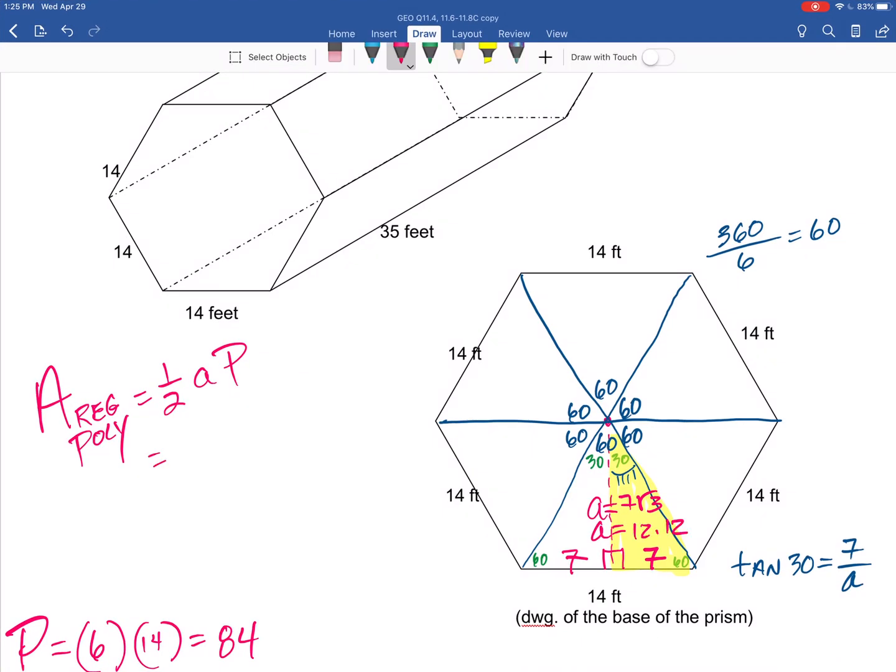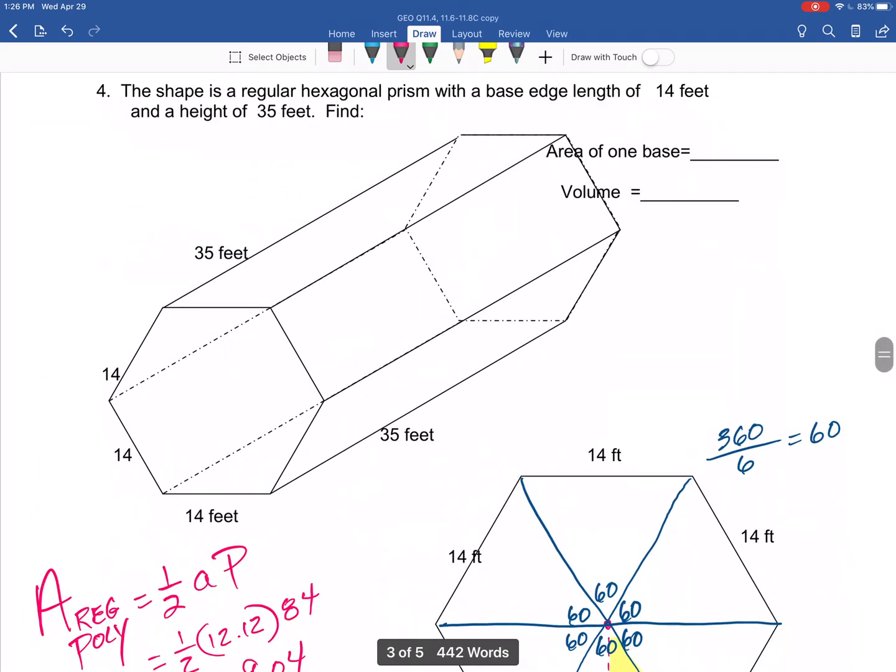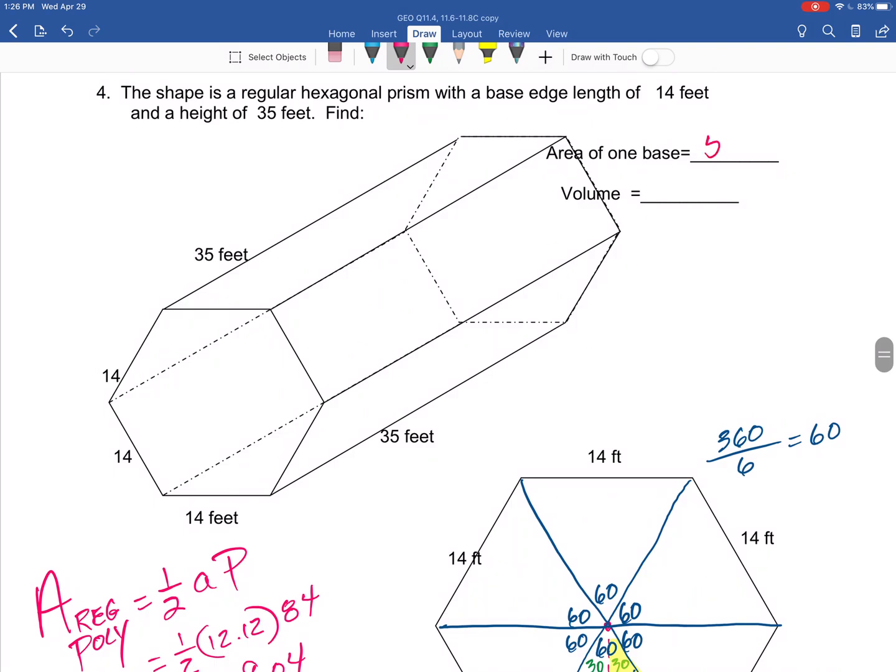Let's plug it in. We got 1/2 the apothem. The apothem is 12.12. The perimeter is 84. Multiplying that in your calculator, 509.04. We need that number to plug into the area of the base. 509.04. How about units on this? Its area. Yep, this one better be feet squared.